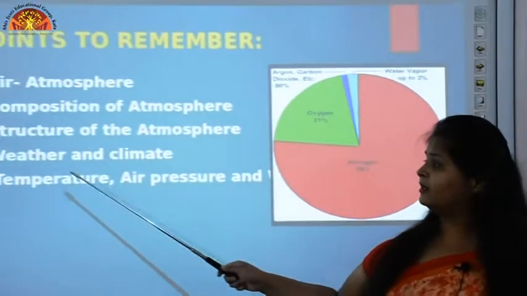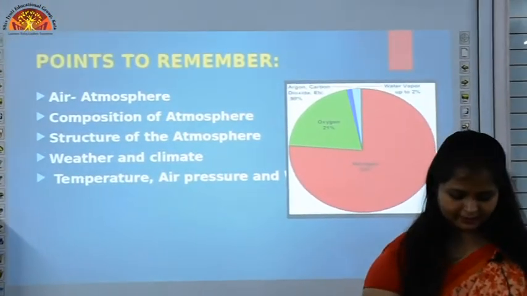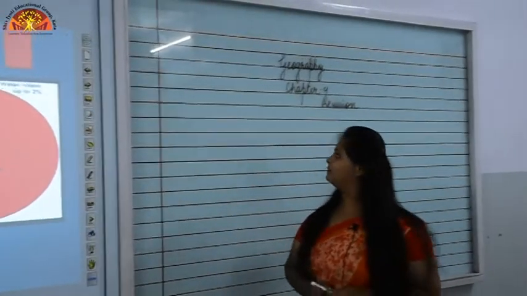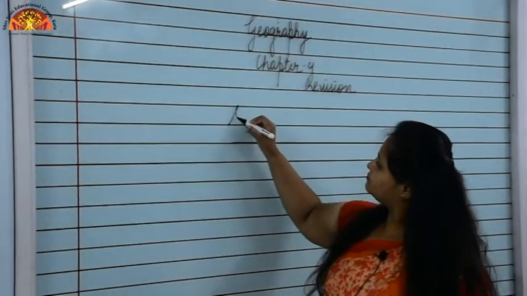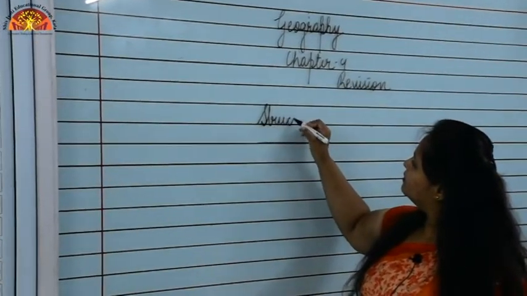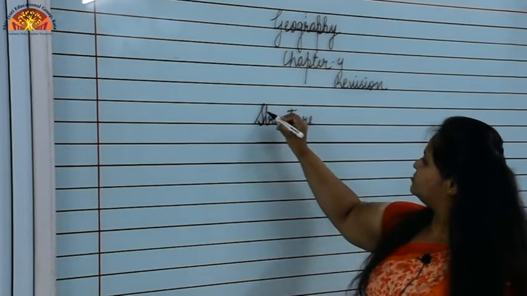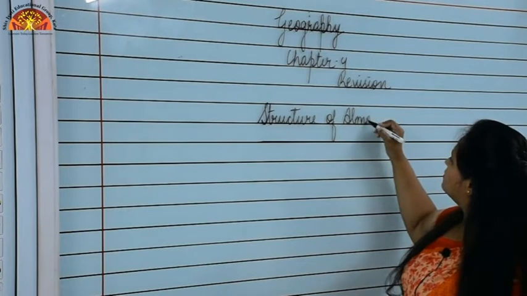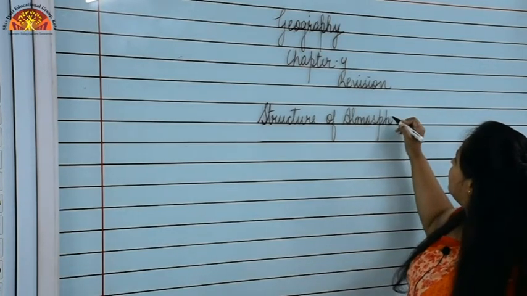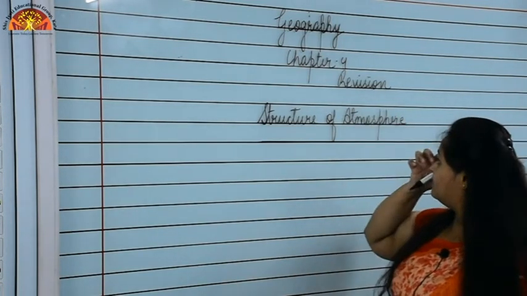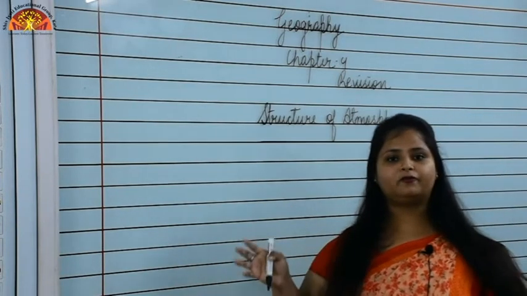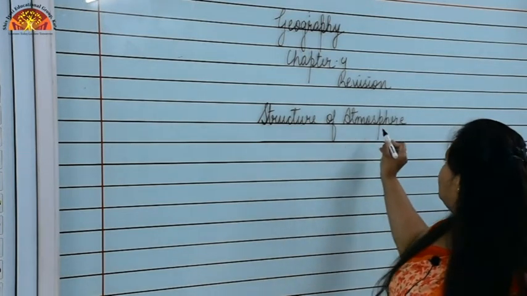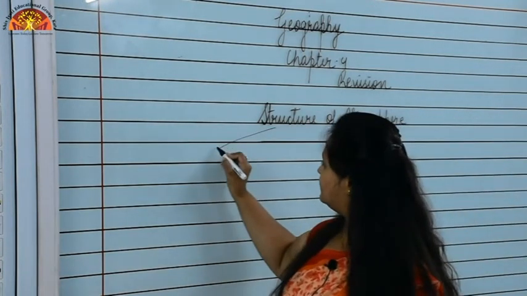Third one is structure of the atmosphere. Now let me tell you about the structure of the atmosphere. I have already explained to you about the atmosphere. What is atmosphere? It is a huge blanket of air which surrounds the earth. Now when we are reading about structure of atmosphere, various layers are there.